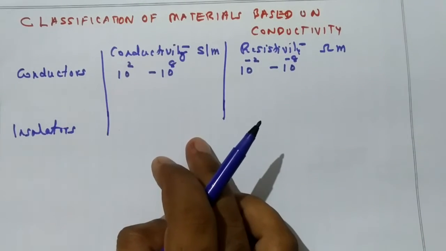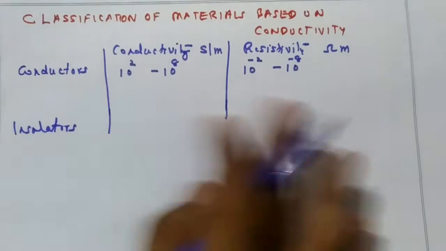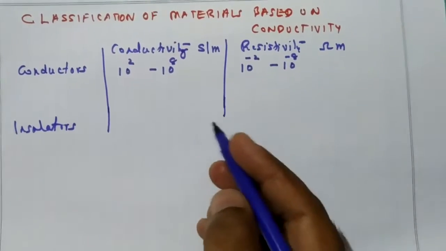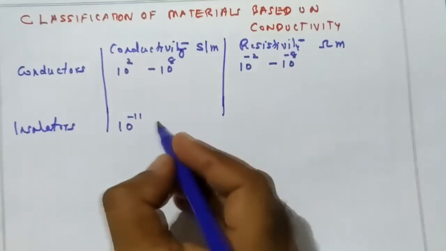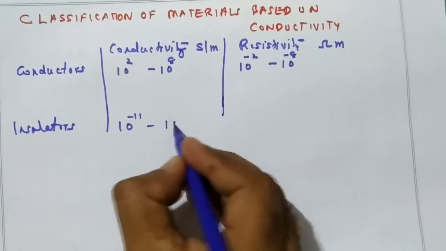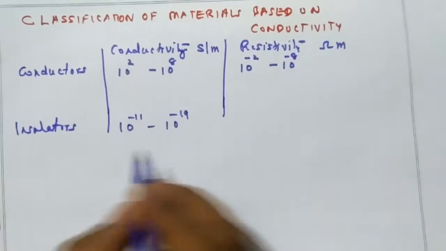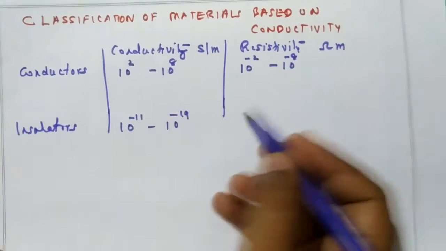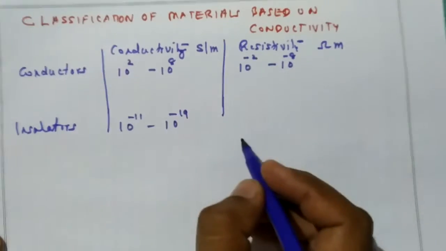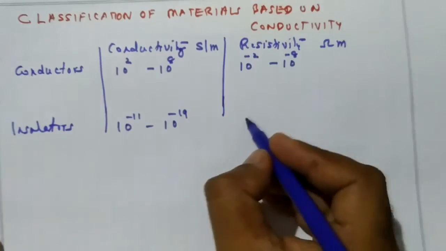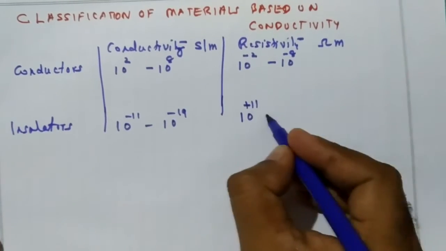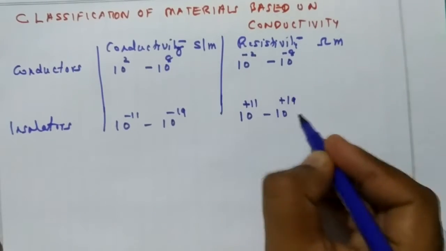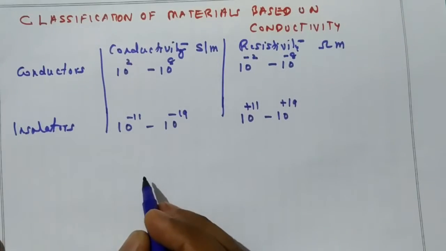So the conductivity is very, very less because they don't allow any current through it. The conductivity of them will be in the order of 10 to the power minus 11 Siemens per meter to 10 to the power minus 19 Siemens per meter. And what is the resistivity? Resistivity is large. So 1 by conductivity, that is, it is in the order of 10 to the power plus 11 to 10 to the power plus 19 ohm meter.